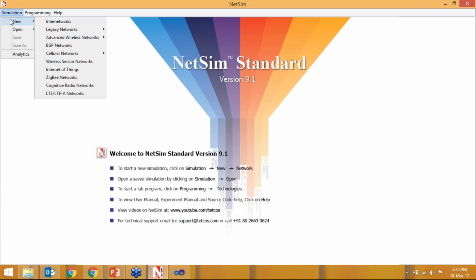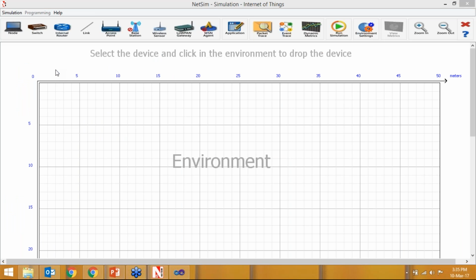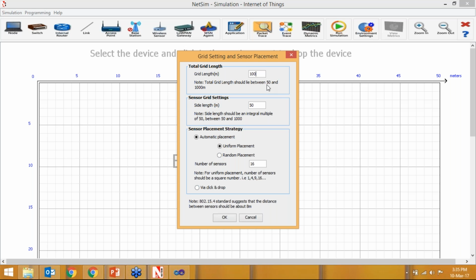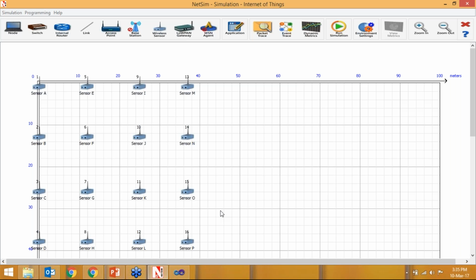So as in simulation, we have these components. So we have to use Internet of Things, IoT. Here also we have to select the placement, uniform placement or random placement. So uniform placement, with the grid length of whichever grid length you give, it will place your sensors according to this grid length in a uniform manner. If you select the random, it will put all the sensors in a random manner. So we just click OK